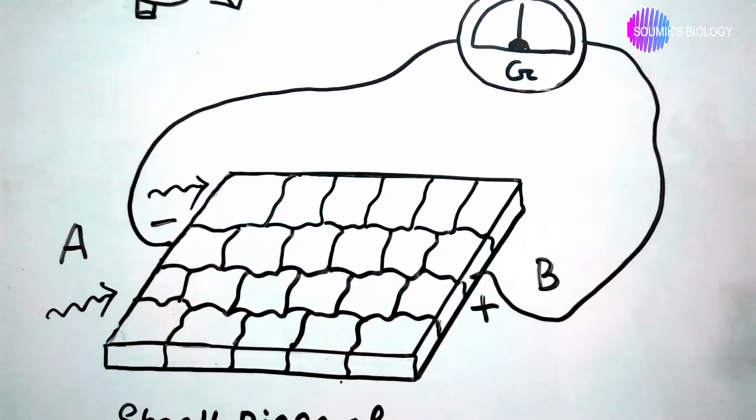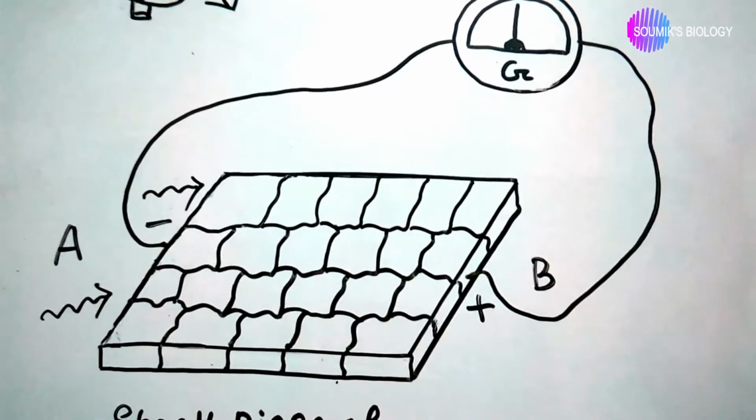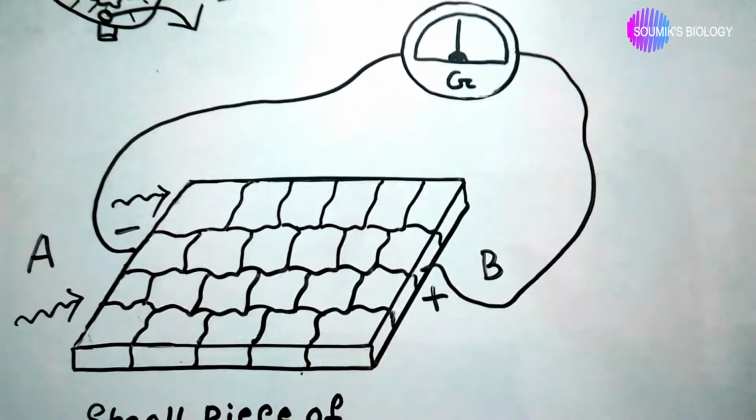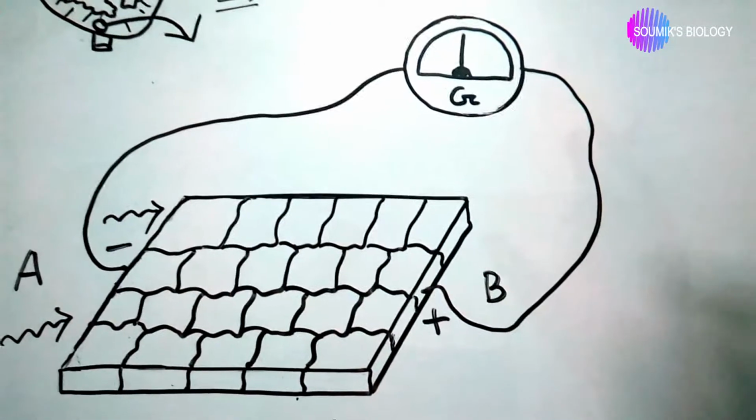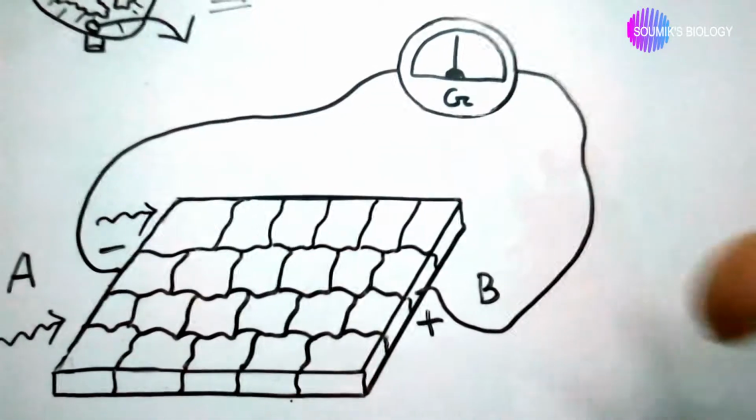the depolarization of the cardiovascular cells. So the cell becomes positively charged for a small amount of time.